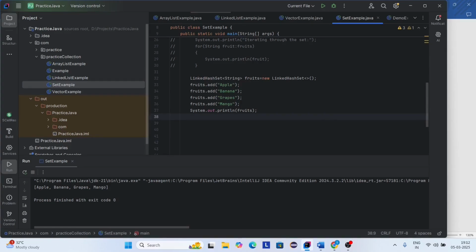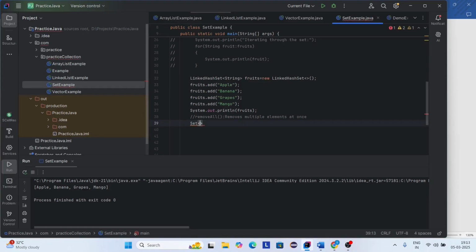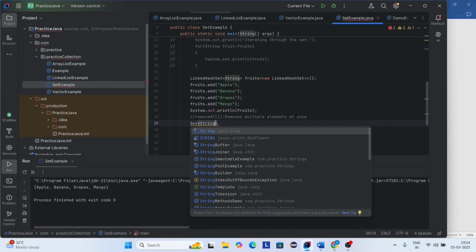And in this example, one more method we will discuss. Method name is removeAll. So this method is used to remove multiple elements at once. For that, again I'm creating an object for LinkedHashSet. I'm giving a type as string.